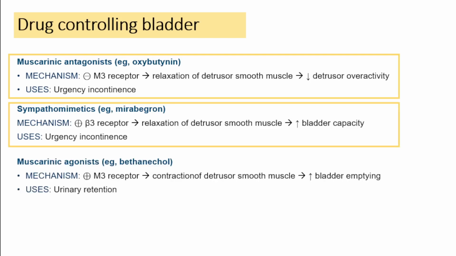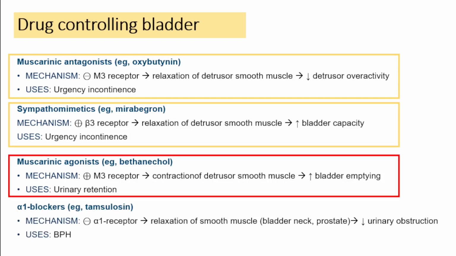Next we have a muscarinic agonist. So muscarinic agonist means these drugs are going to activate the M3 receptor present on the detrusor smooth muscle. Thereby it will contract the detrusor smooth muscle, thereby it increases the bladder emptying. The voiding frequency will increase. So where do you want to use such type of actions? Whenever there is urinary retention, in case of post-operative urinary retention, you can use a muscarinic agonist. The example is Bethanechol.